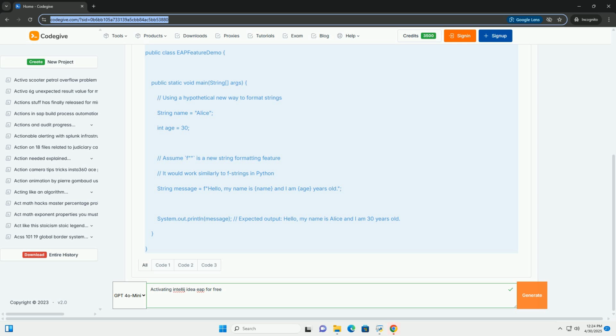IntelliJ IDEA bug: rarely, there might be a bug in IntelliJ IDEA itself. Try restarting IntelliJ IDEA or your computer. Invalid system clock: in rare cases, an incorrect system clock can prevent license validation. Ensure your system time and date are accurate.